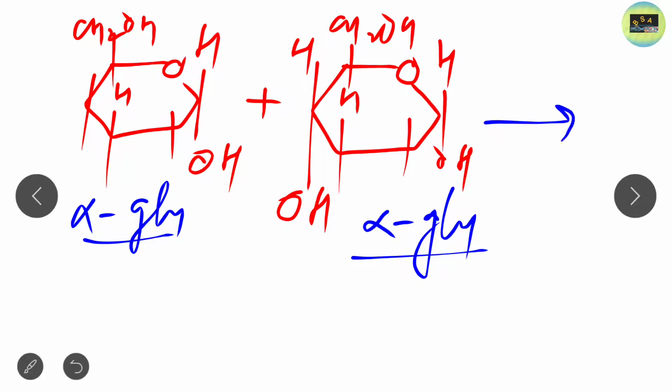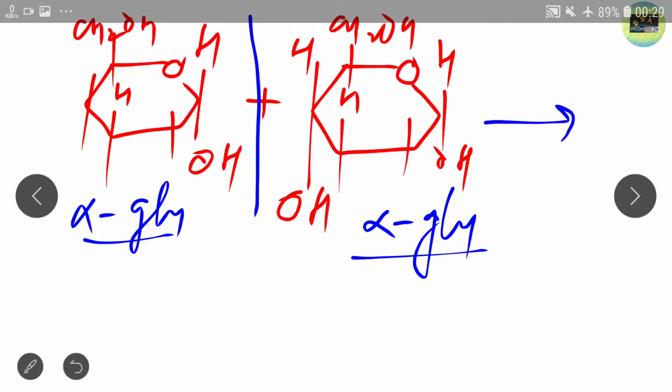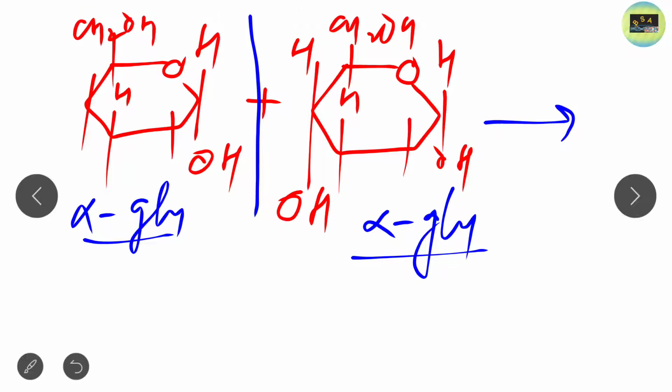So the structure that is going to be formed here is maltose. The simple name is maltose, but I will explain how to name a structure systematically with the help of this structure. This is one alpha glucose and this is another alpha glucose. When glucose and glucose combine, the structure formed is maltose.